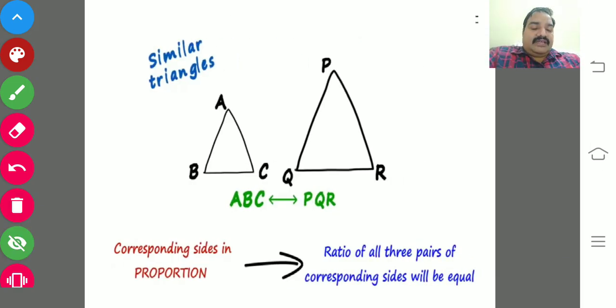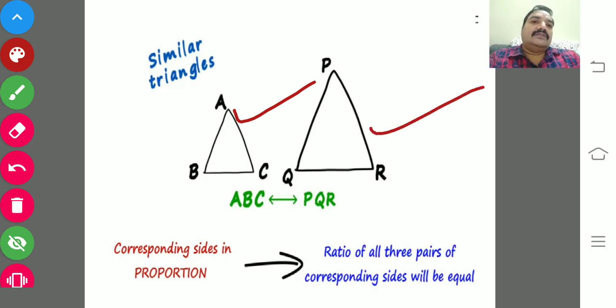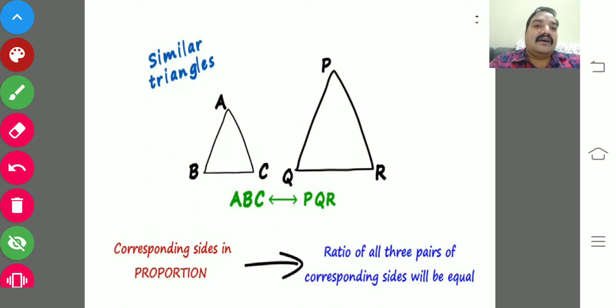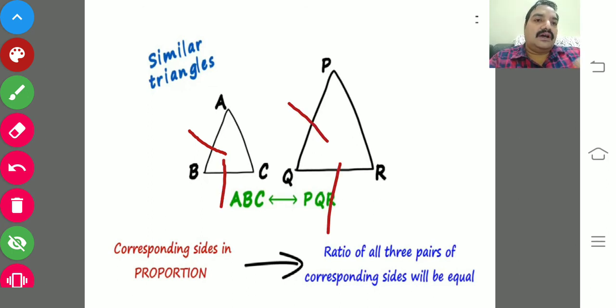Here consider two triangles ABC and PQR. The first property is that corresponding sides are in proportion. What are the corresponding sides here? Observe AB and PQ, BC and QR, AC and PR.